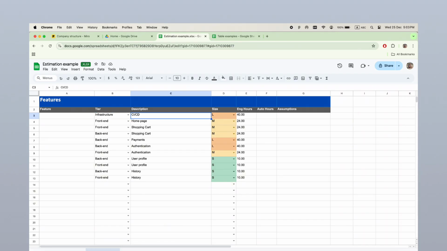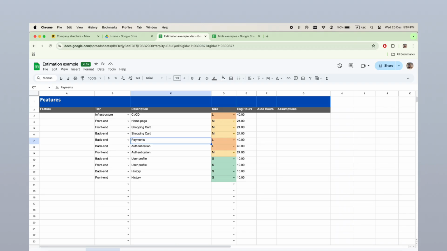And it's work for DevOps, and we mark it as infrastructure. And for example, we ask our DevOps to estimate it, and he says, for example, he will need 40 hours to set everything up. Then we know that we need to build also homepage, shopping cart. Then homepage, for example, is purely only front-end part of the work. We need only front-end guy for that. But for example, you can see that for shopping cart, we know that there is both front-end and back-end part of the work. So we need to include in estimation hours for both developers.